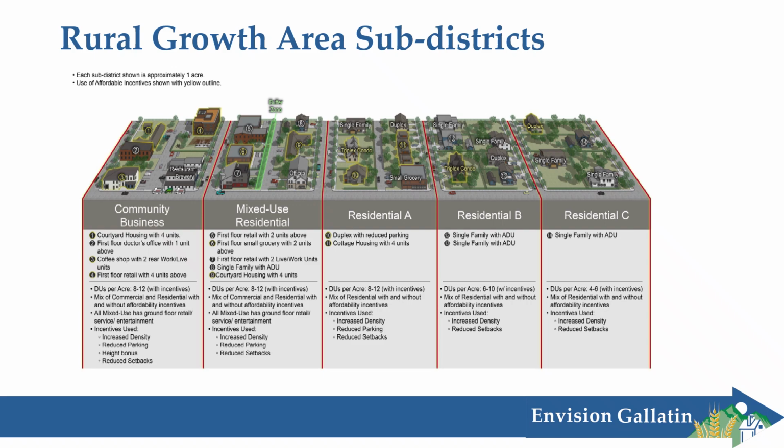And here is a very similar graphic, but for the rural growth area subdistricts. So it functions very much the same way, with the yellow units using the incentives and the ones that are not in yellow not using the incentives. But we've got all 5 subdistricts here. Unlike the urban growth areas, the rural growth includes residential C as a reflection of the lack of infrastructure that can exist in the rural growth areas.